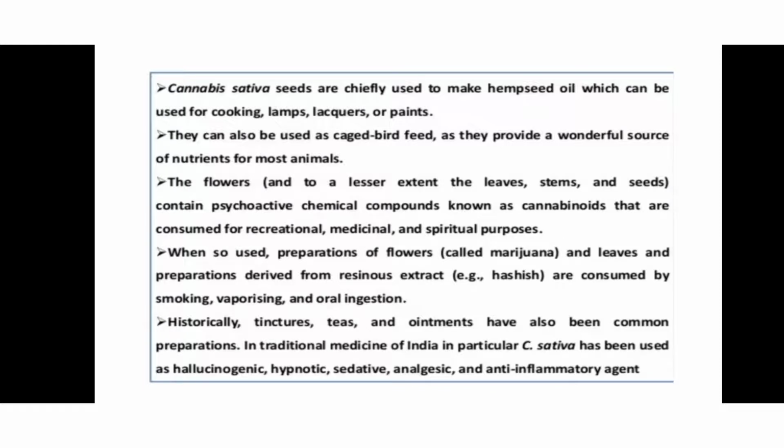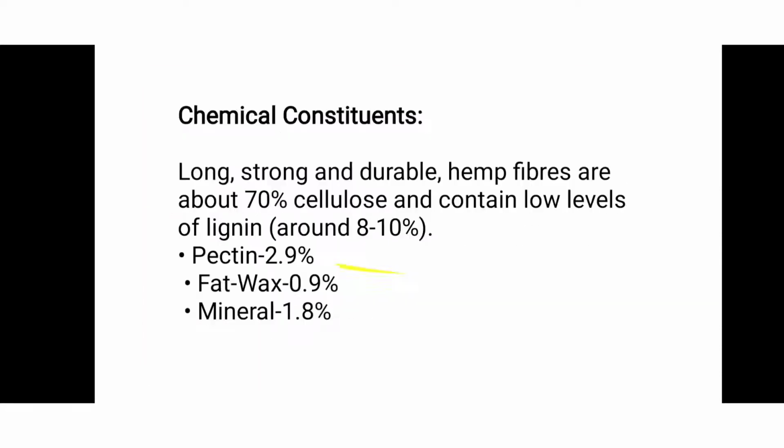In traditional medicine of India, Cannabis sativa has been used as a hallucinogenic, hypnotic, sedative, analgesic and anti-inflammatory agent. So all these antioxidant properties are used for this purpose.